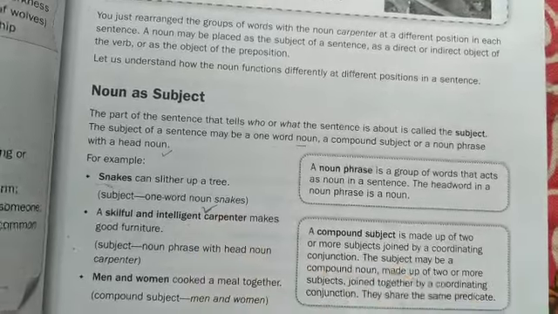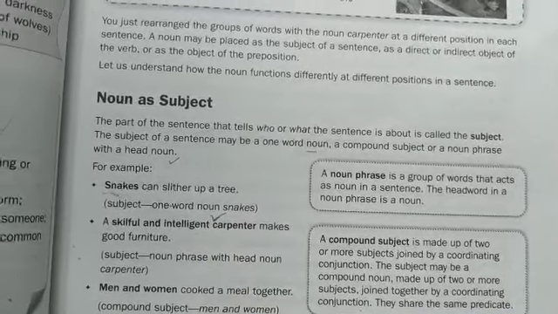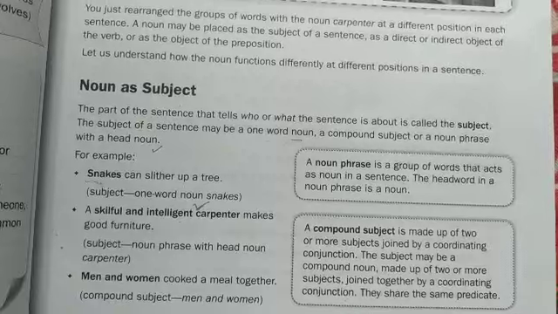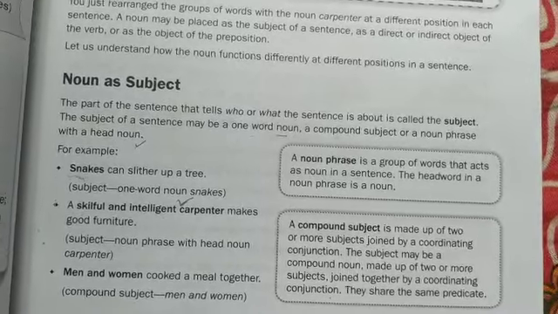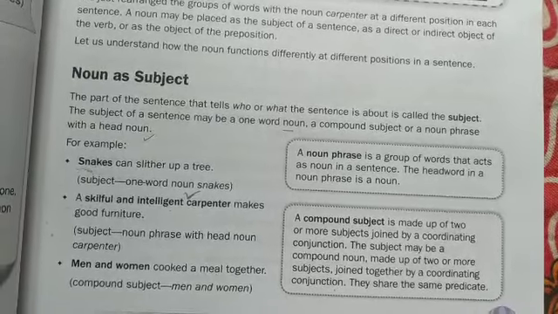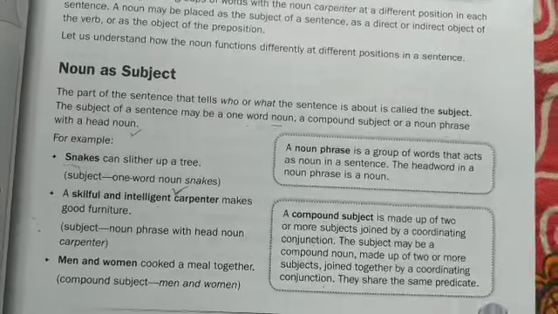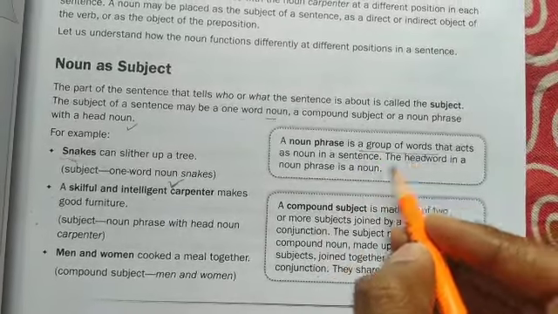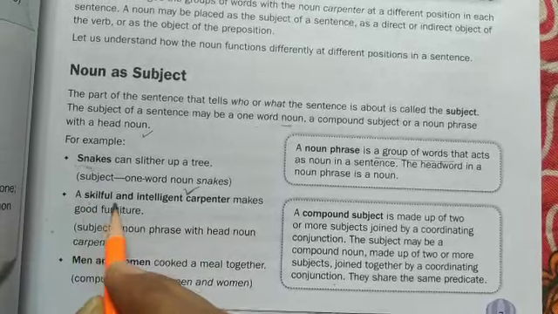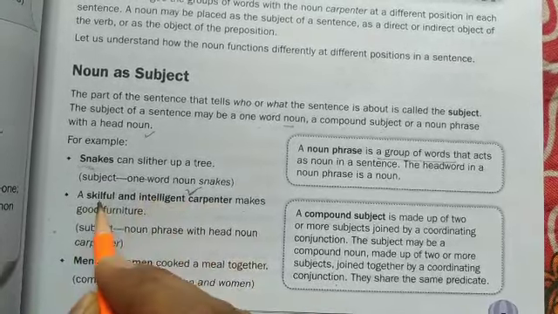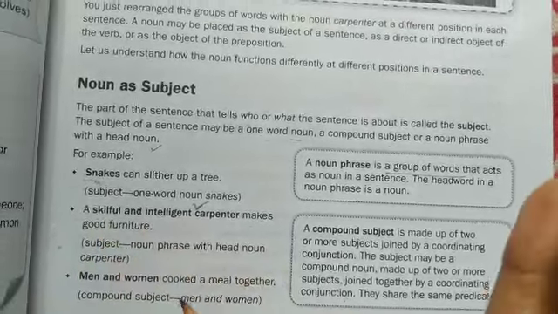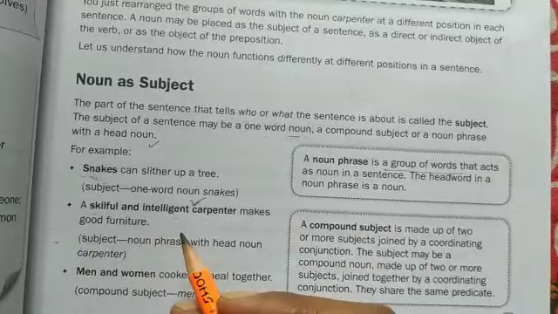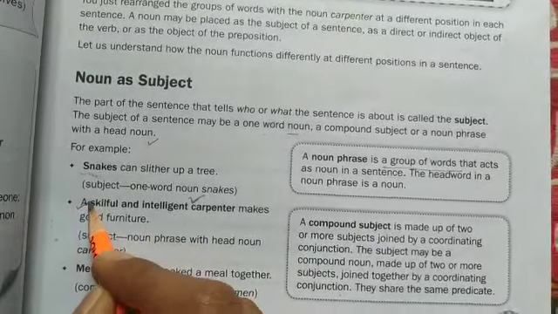In standard 6 we talked about the definition of phrase as well. What is phrase? Phrase is just a group of words that function as a single meaningful unit, right? Phrase is a group of words. It is mentioned here as well. So here in this case, these 5 words together function as a unit in the sentence. Unit means what? As subject. So that is why this is a phrase.